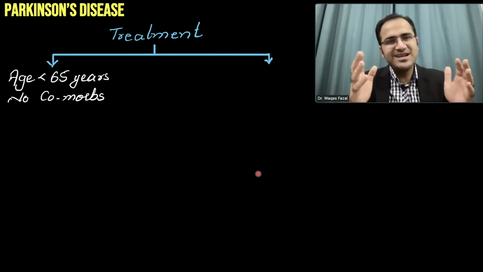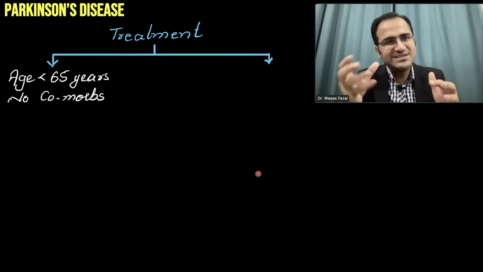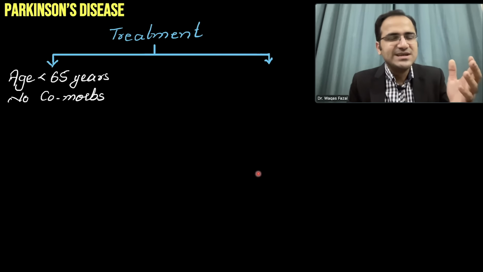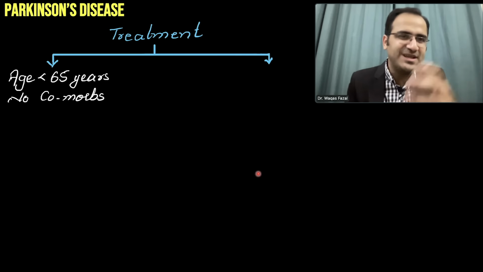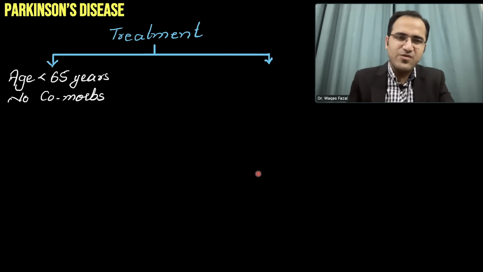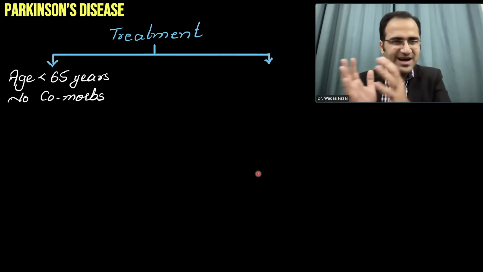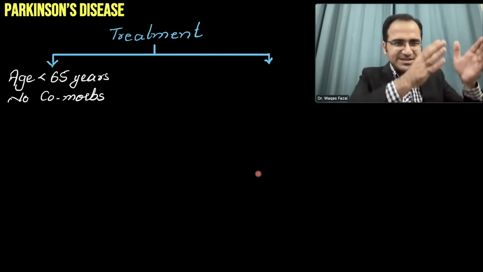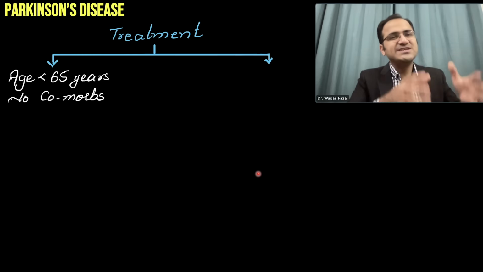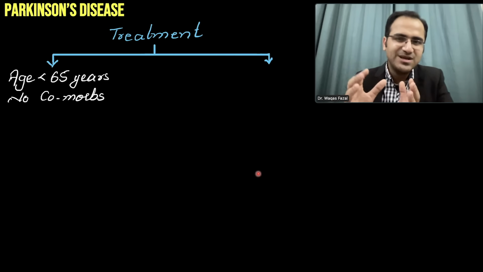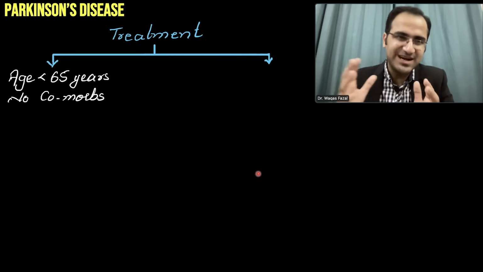Now, as I said, levodopa causes significant improvement in the symptoms, but there is a certain honeymoon period. After that honeymoon period, the effects of levodopa start to wear off and the patient starts to develop motor side effects. It is like having post-retirement money in the bank. You can use it to a certain limit. After that, there is nothing left. So in young patients, we prefer to go to other drugs other than levodopa, and we reserve levodopa for old patients, because within their lifetime they experience the honeymoon period of levodopa. In young patients, we try to control Parkinsonism with drugs other than levodopa.